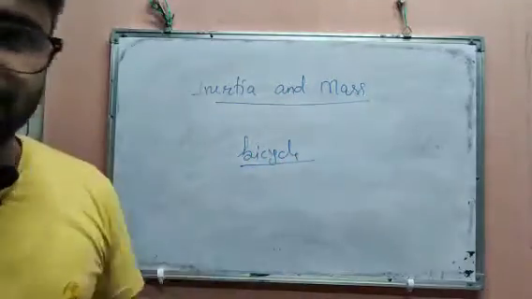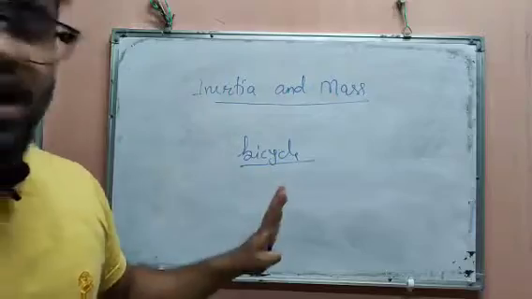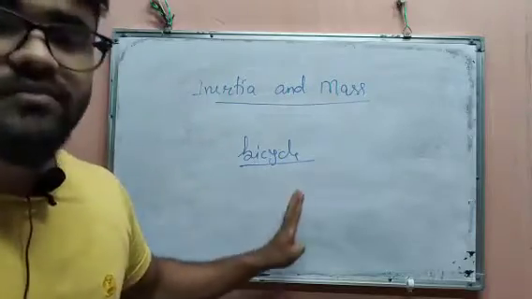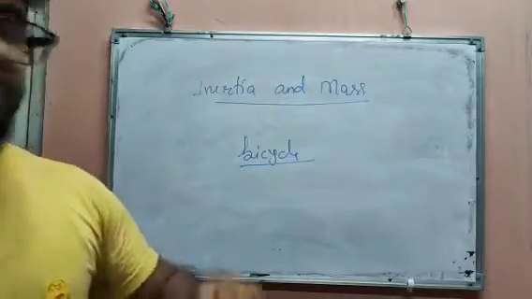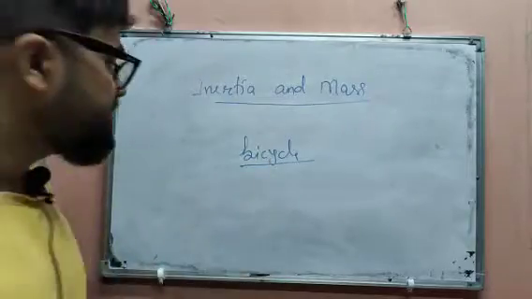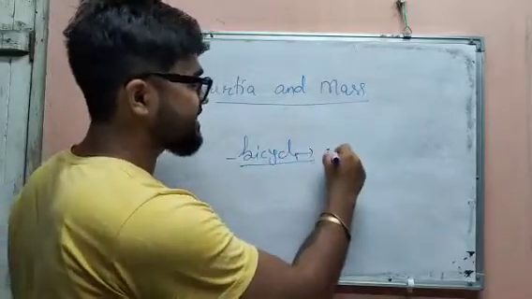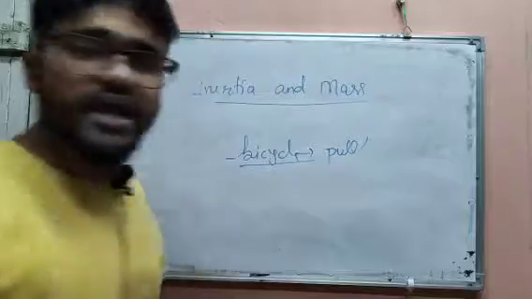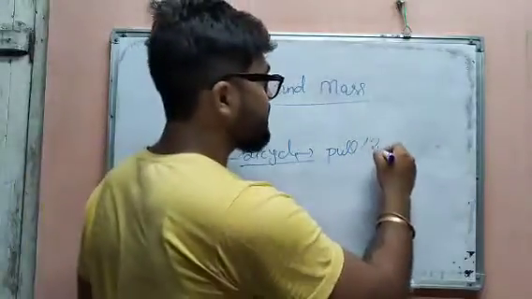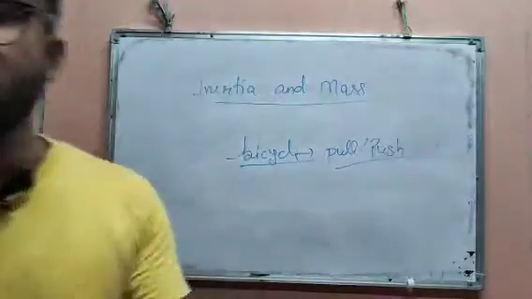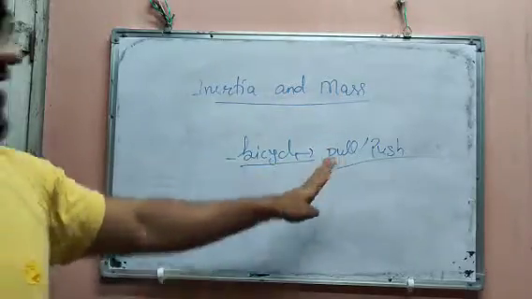Say there is a bicycle. Now you want to change the state of position of the bicycle. If you want to change the position of the bicycle, you simply pull it or push it, then what will happen? The bicycle will move. That means you can change the position of the bicycle.